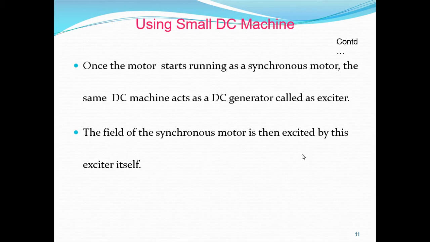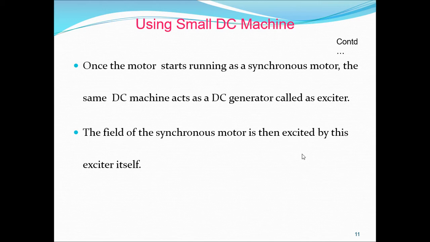Then the synchronous motor field is excited to synchronize with the stator poles. Once the synchronous machine starts as a motor, the DC motor is either disconnected from the motor or the field of the DC machine is strengthened until it begins to function as a generator.